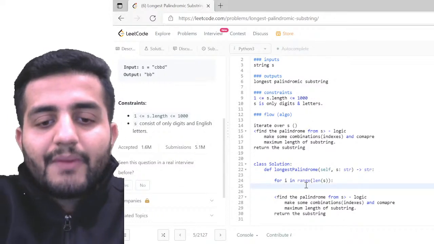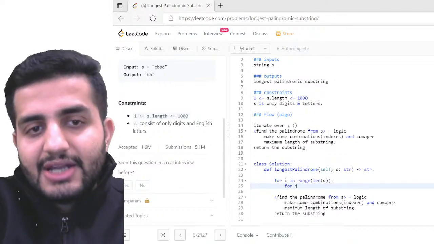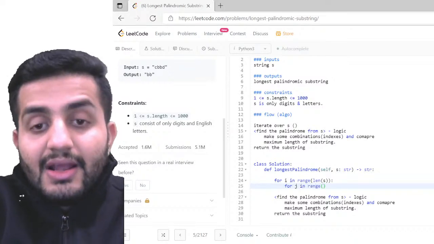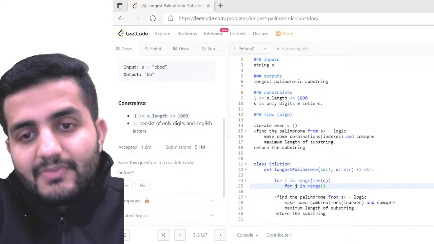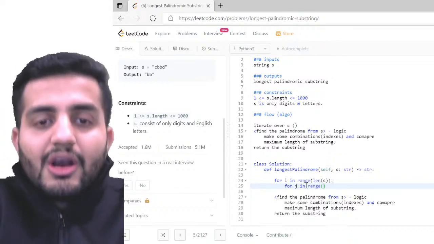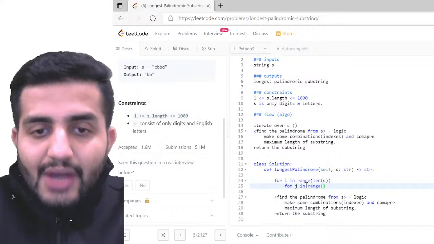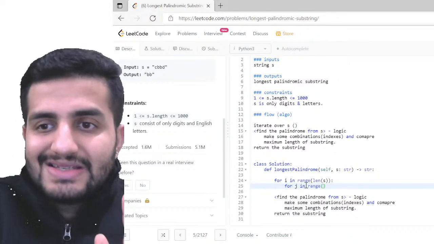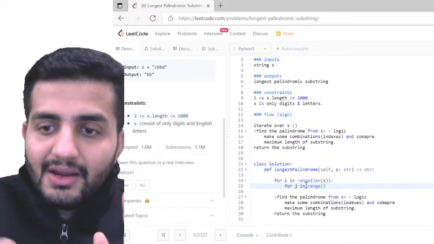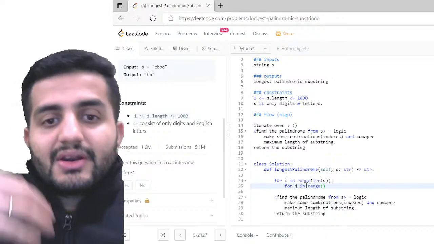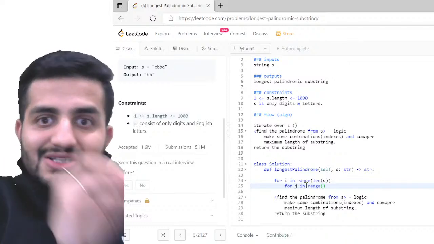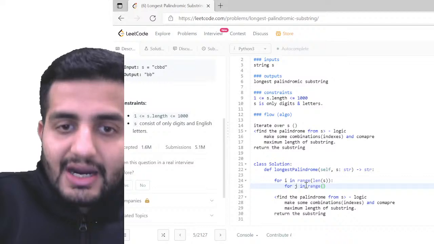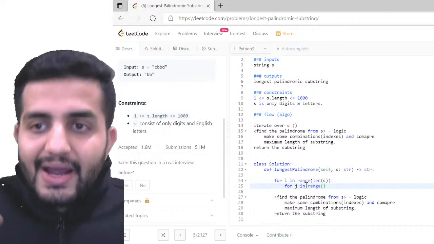So I'm going to do another loop on top of this. For this I'm going to use J. I'm going to use another substring on top of this. For J in, again the range of, now here what will be my range? Here the range is, I'm going to talk about my palindromic sequence. First of all you have to think, I'm going to take the word in the reverse order. The sequence would be coming in the reverse order. If I'm going from start to end for my first word, I have to come from end to start for my second word to compare the two words.